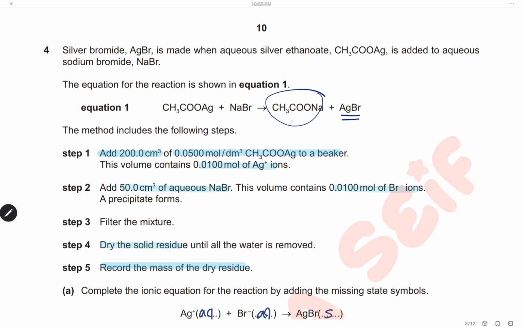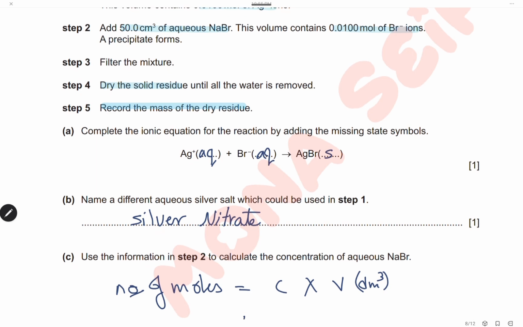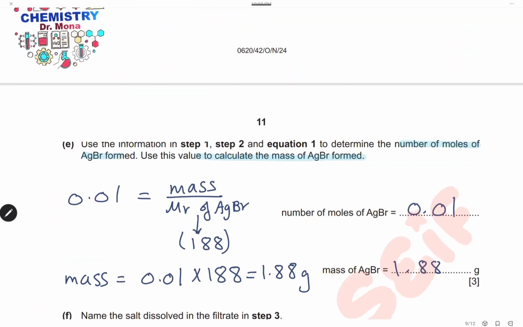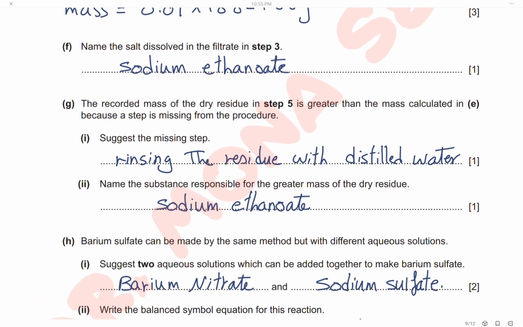So this sodium ethanoate remaining attached to the precipitate causes the increase in mass. So the missing step, before drying, is to rinse the precipitate with distilled water.